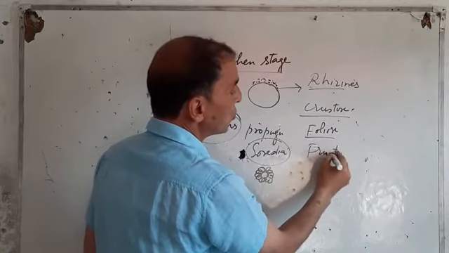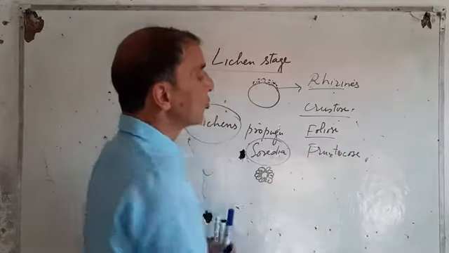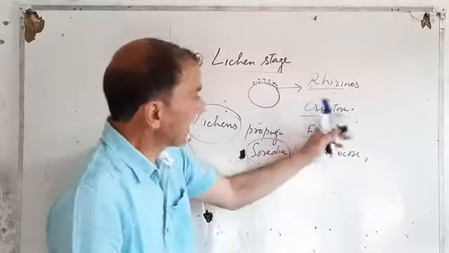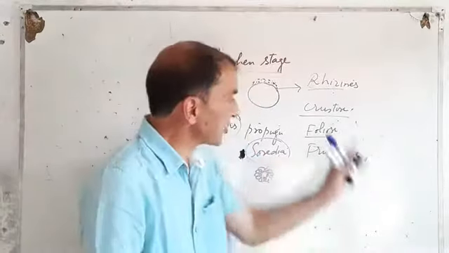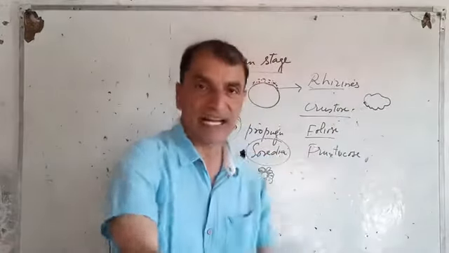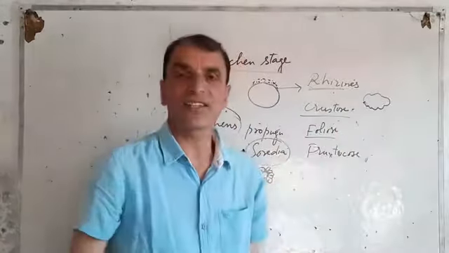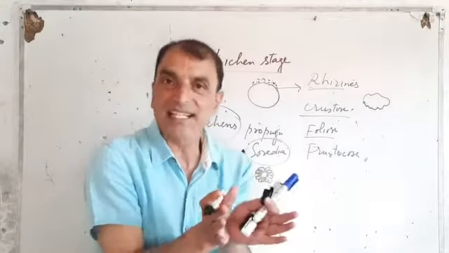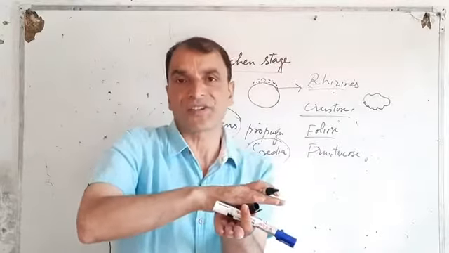Crustose lichens, foliose lichens, and fruticose lichens. Crustose lichens are crust-like. They are just like the crust of earth, when we see. These crustose lichens have attaching structures, because they are tightly bound to the substratum.